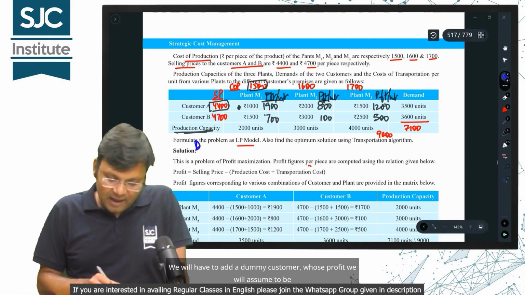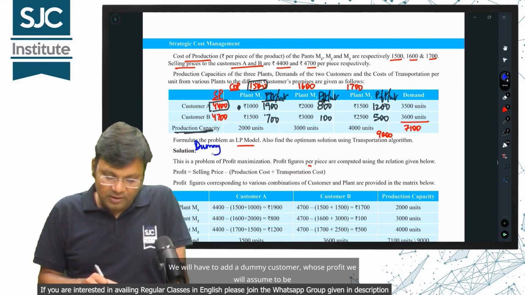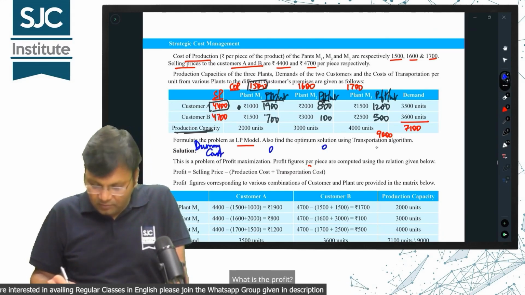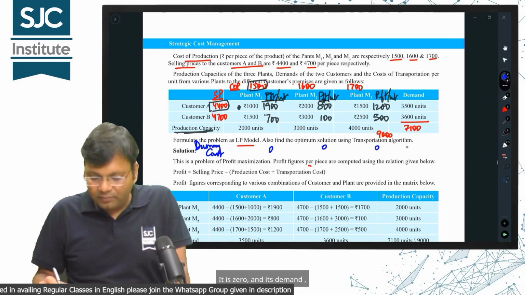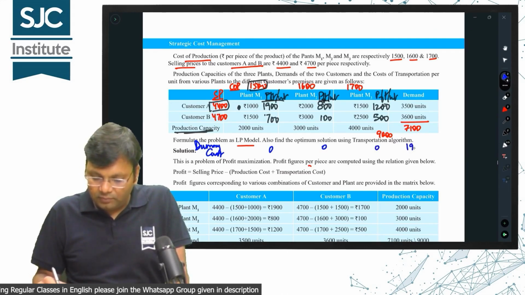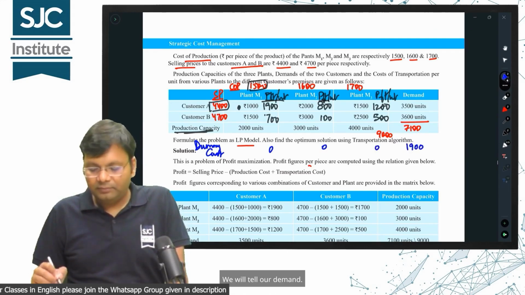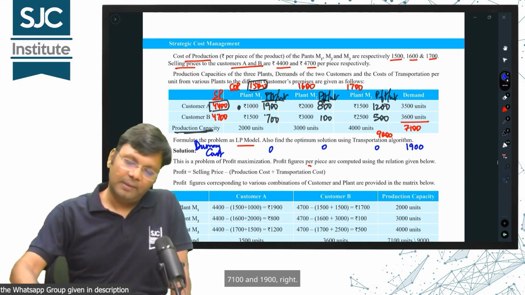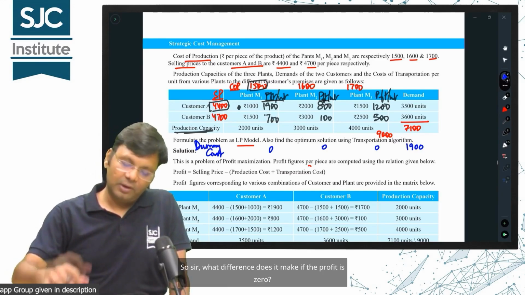We will have to add a dummy customer whose profit we will assume to be 0. What is the profit? It is 0 and its demand? What will we say? We will tell our demand 1900, the balance that is coming, that demand is 1900. 70, 100 and 1900, right.